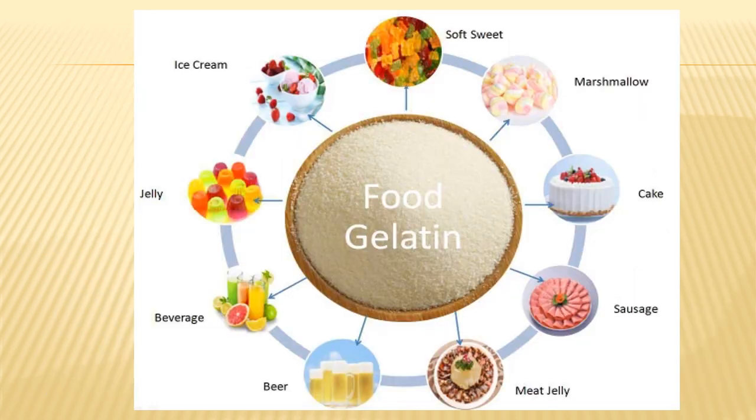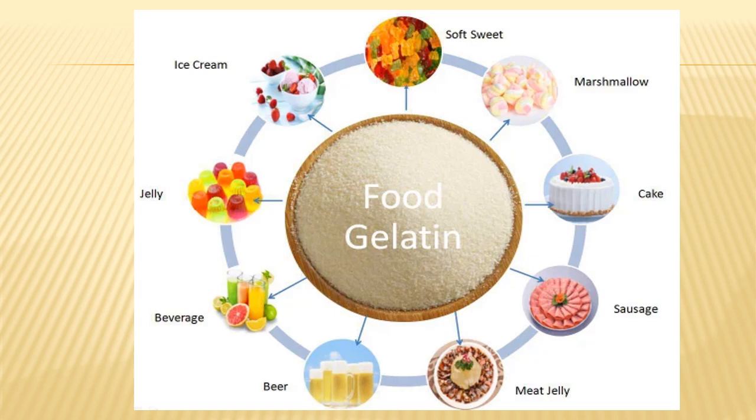Here we can see the broad use in different areas of food industry about the gelatin, like in soft sweet, in marshmallow, in cake, in sausage, that is meat product, there it is used as a binder or stabilizer, in meat jelly, in beer, in beverage, in jelly and ice cream.